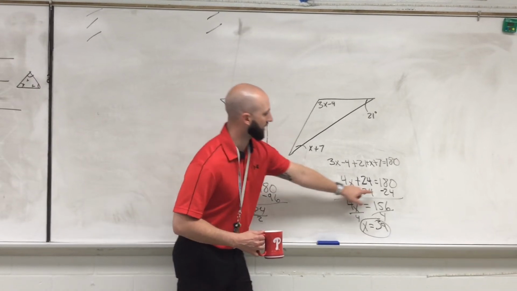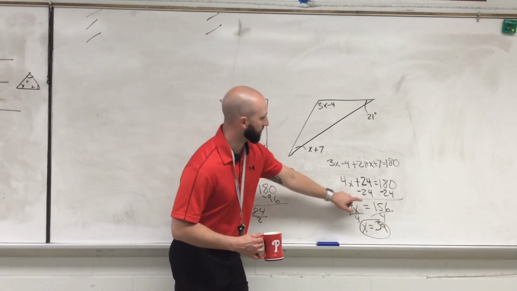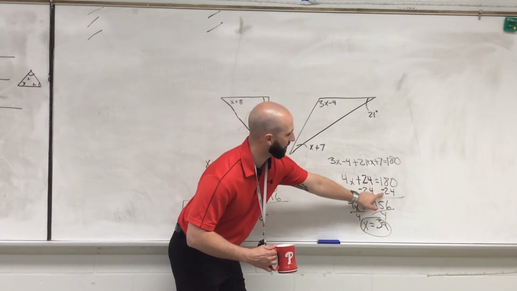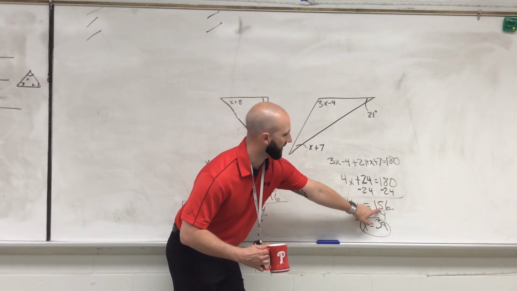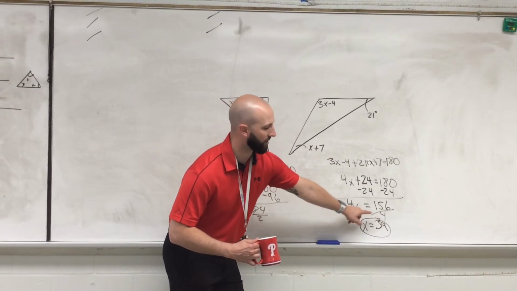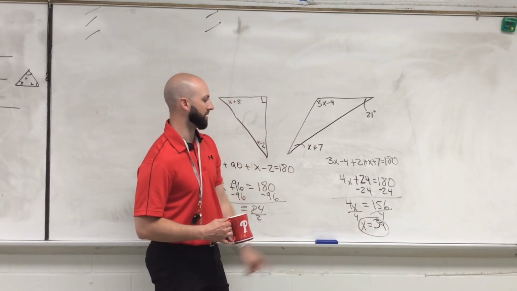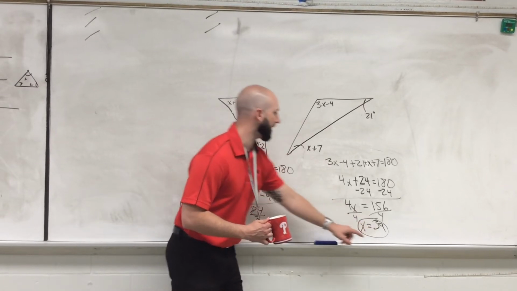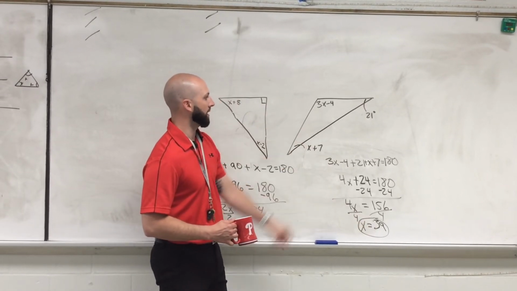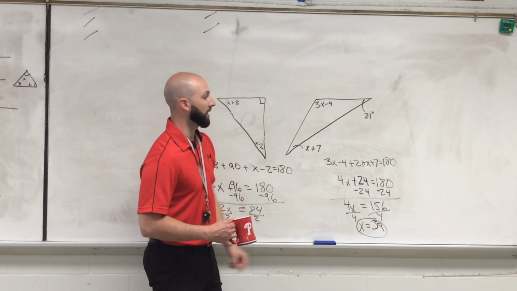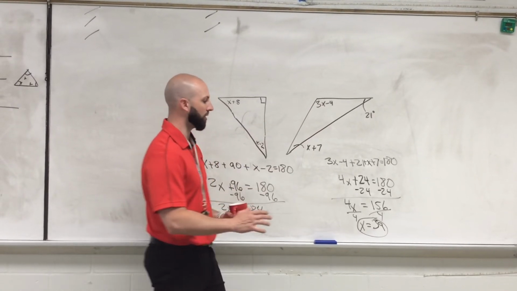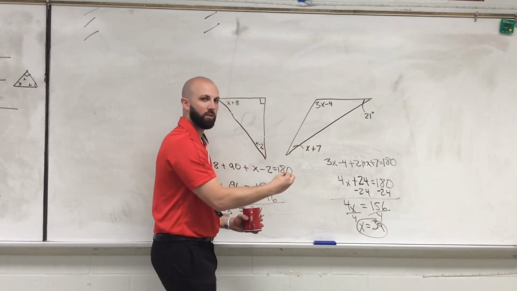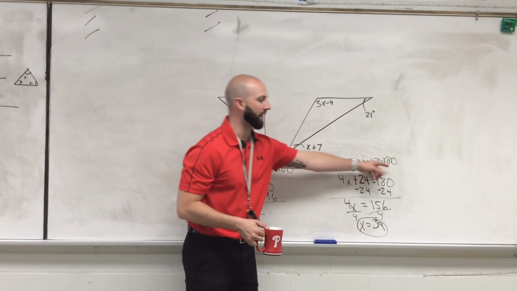So then we subtract 24. And when we subtract 24, we drop down our 4x. We get 180 minus 24, which is 156. We divide both sides by 4. X is 39. And again, if we want to, we can take the 39, plug it back in, and we can get these individual angles. And if you want to really check and make sure your answer is correct, if you take all three of those angles and add them together, you should get 180.